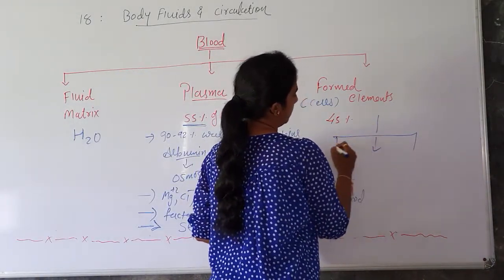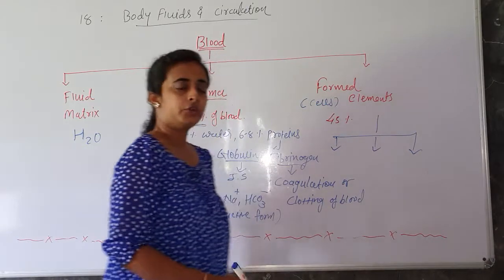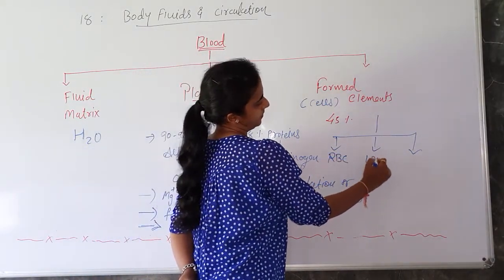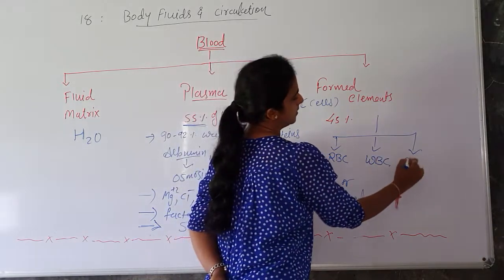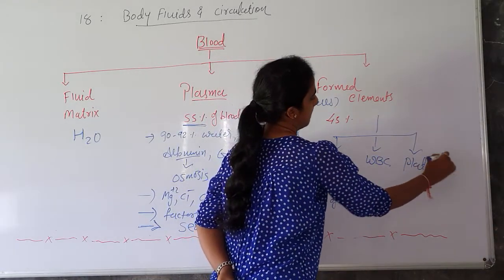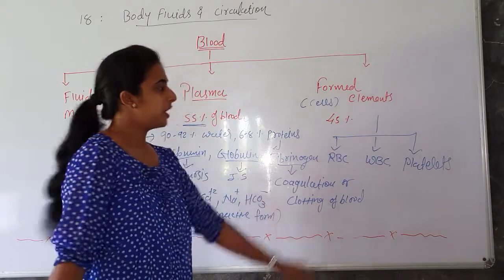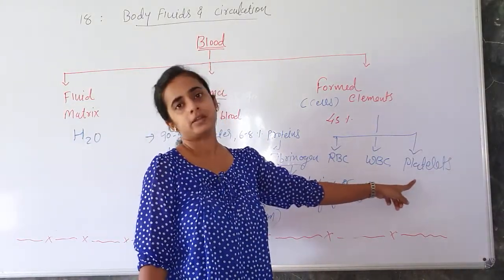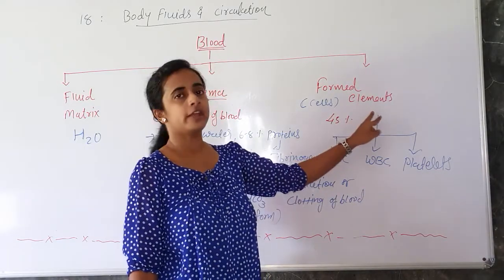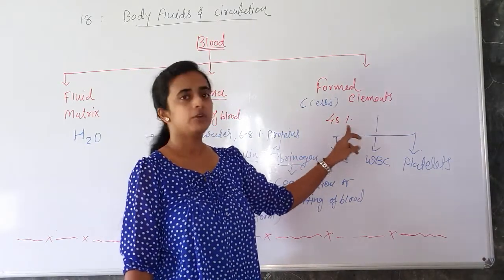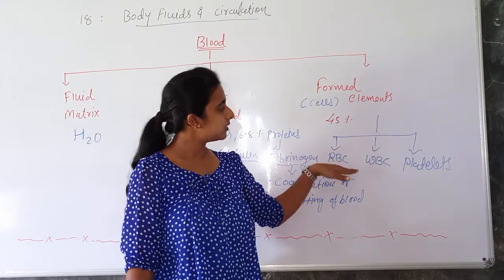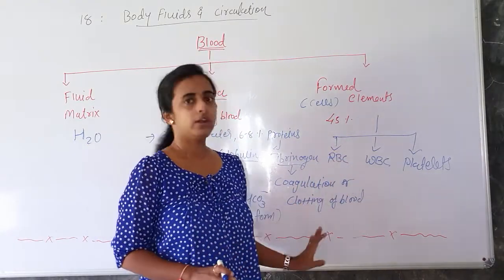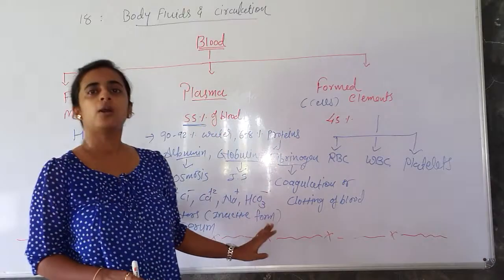So mainly there are 3: RBC, WBC and platelets. Red blood cells, white blood cells and platelets. So these are called formed elements. Okay, 45%. So let's discuss this in detail. Now this is over about your plasma of the blood.